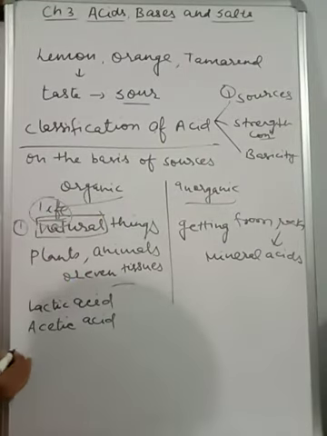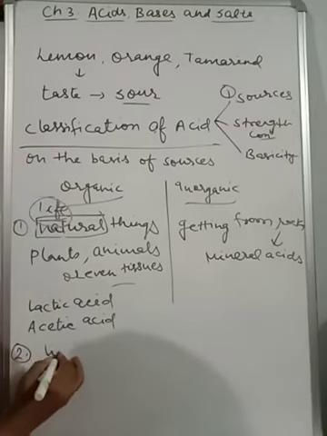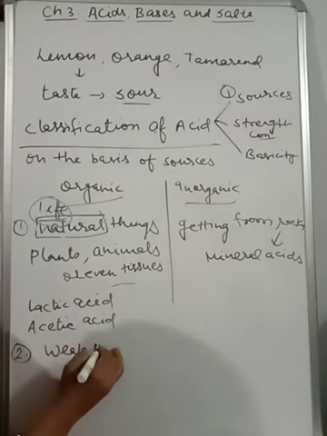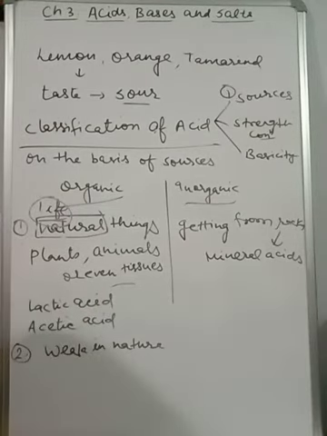Now children, point 2 is here. This acid is weak in nature because most of them are edible, so we consume them. Weak in nature, how can we tell it as weak? Because when we think about their ionization, they are not going to ionize completely.